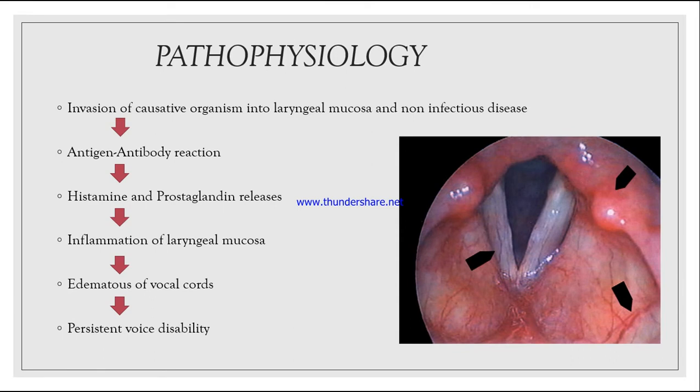When they go and attack, the histamine and the prostaglandins, which are the chemical mediators of inflammation, are released. Once the attack starts, these chemical mediators, known as histamine and prostaglandin, start releasing in the body, and this will lead to inflammation of the laryngeal mucosa. Therefore, the mucosa of the larynx will be inflamed because of the release of the chemical mediators.